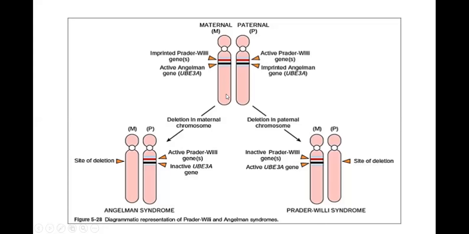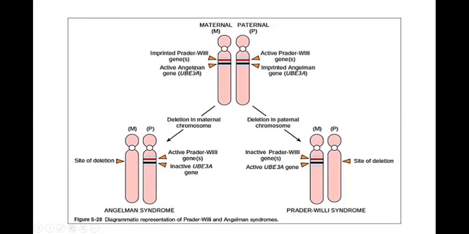So in both syndromes, either the maternal or the paternal gene is going to be deleted. If the maternal gene is deleted, the result is Angelman syndrome. And if the paternal gene is deleted, the result is Prader-Willi syndrome. So this is the diagrammatic representation of Prader-Willi and Angelman syndrome. I hope this is clear.